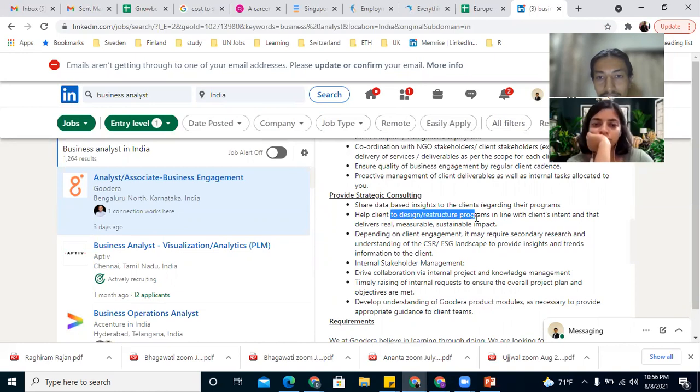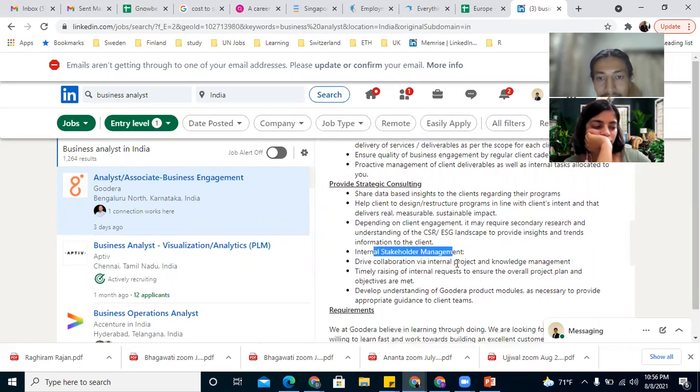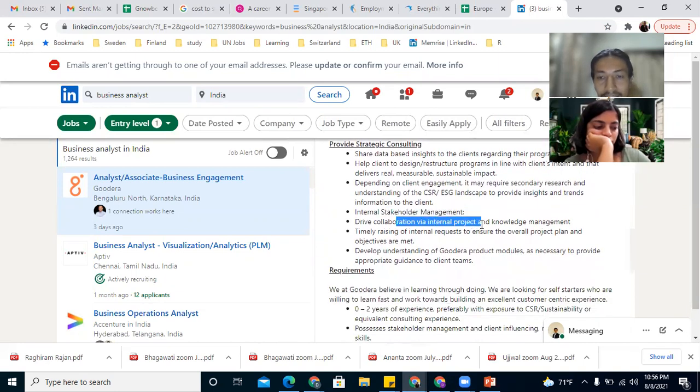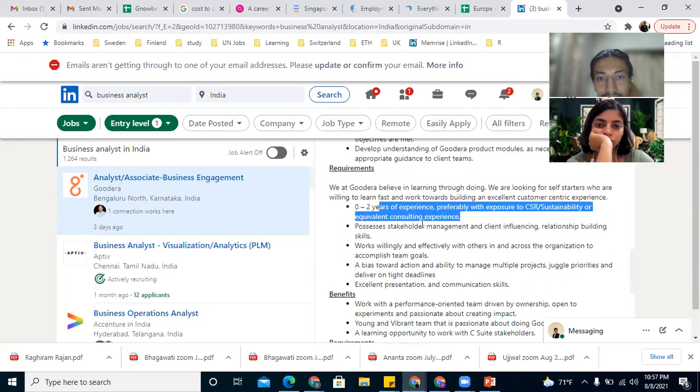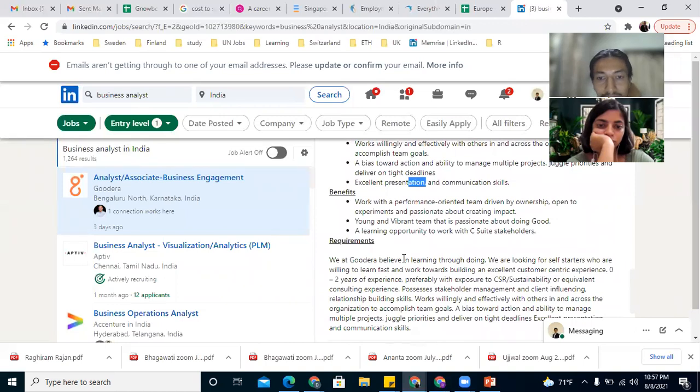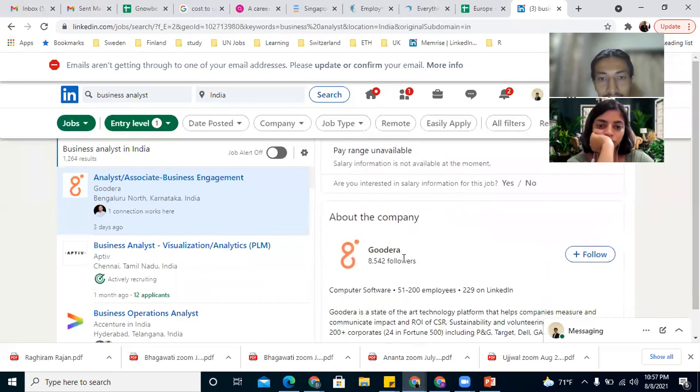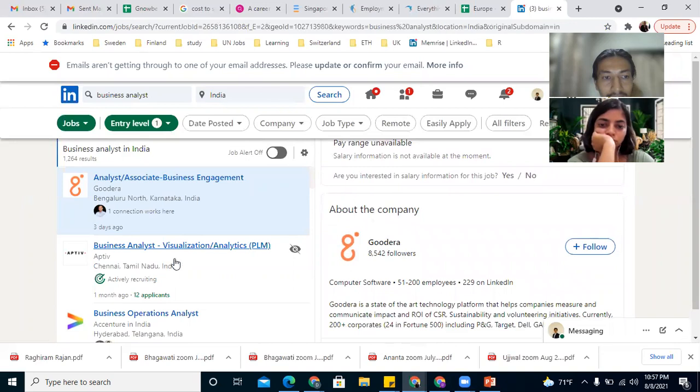Help client to restructure program, do secondary research, internal stakeholder management, collaboration via internal project, understanding of project. JD requirement is exposure to CSR, stakeholder management, willingness to work, presentation and communication. Again, this is more of business generic skills. No specific tools required.